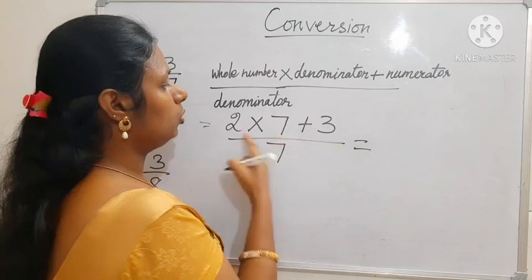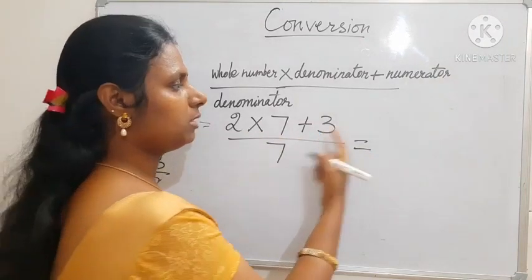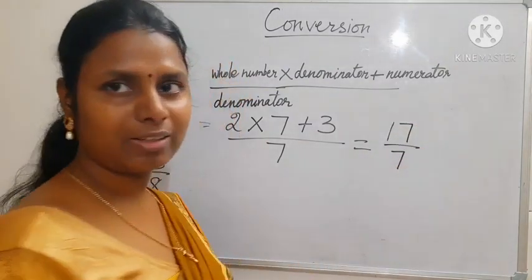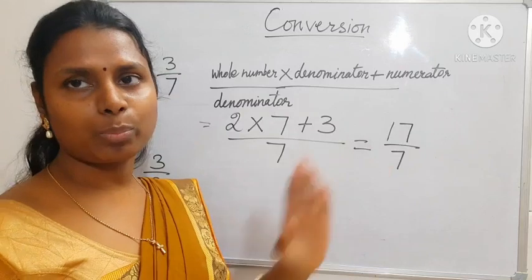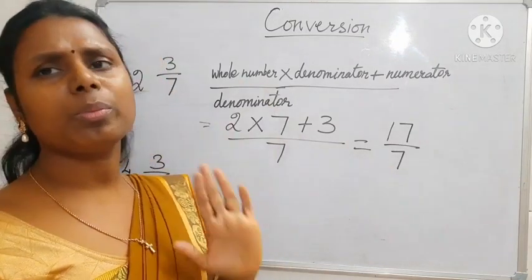Now 2 sevens are 14. 14 plus 3, 17. 17 by 7. So this is the improper fraction. We got it. Have you got it? Just remember the formula.